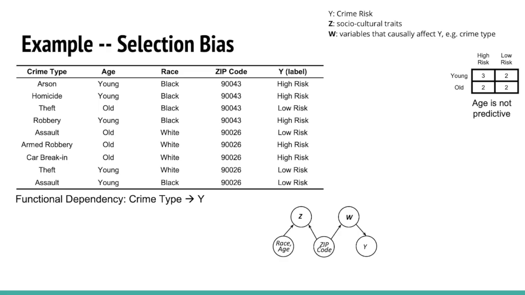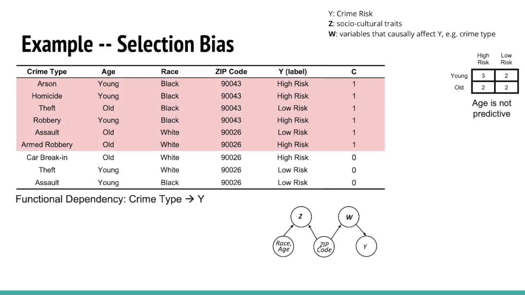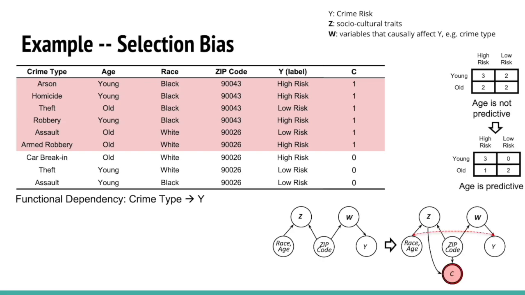Here, the dependencies between the features can be described by this causal diagram below. It essentially shows how the data is generated in practice, based on domain knowledge. Now we assume this dataset suffers from selection bias. The red records correspond to the selected samples, and the newly added column C is the indicator of the selection. In this example, the selection bias can actually be modeled by the data collection diagram, where we just add the selection variable C to it. If we condition on the selection variable C, we will notice from the causal diagram that the correlation of features will be changed.